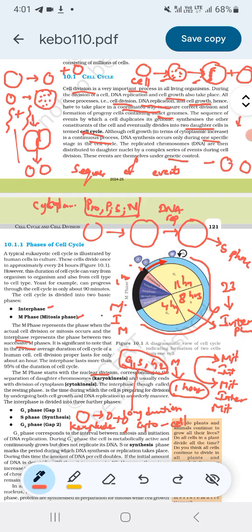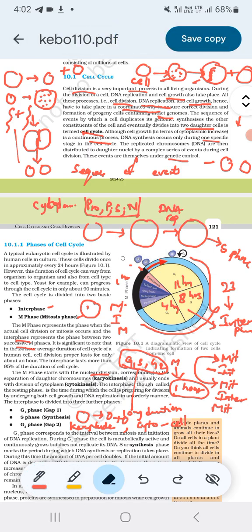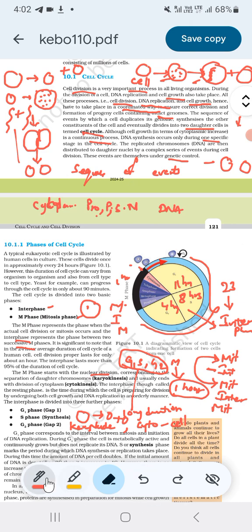In a cell, first the nucleus divides into two, then only we get two daughter cells with two nuclei. First karyokinesis takes place, then only cytokinesis takes place.